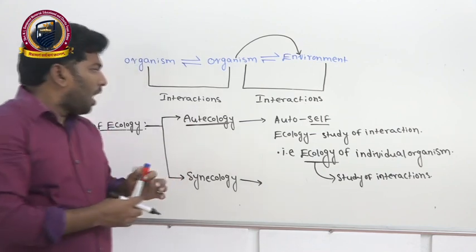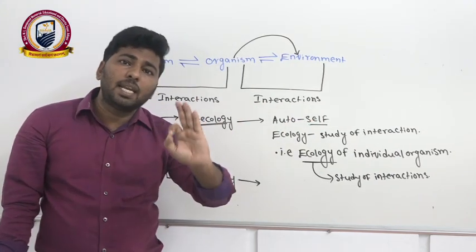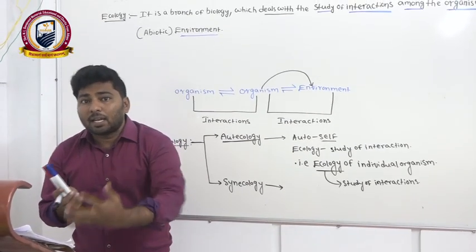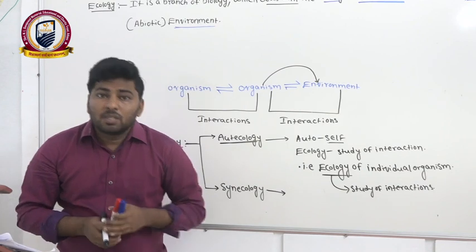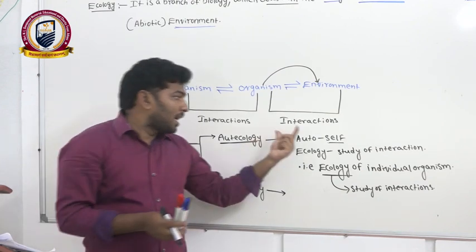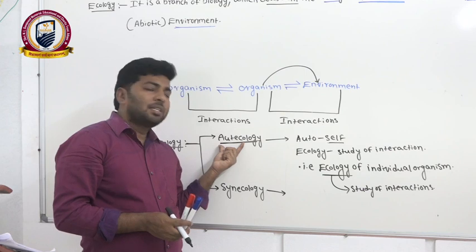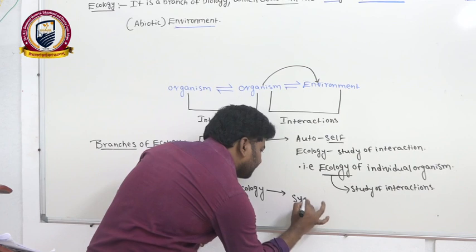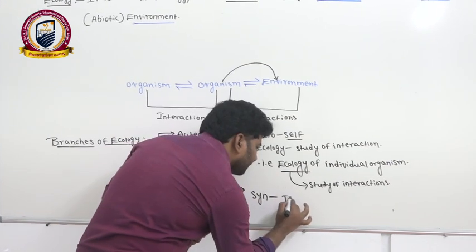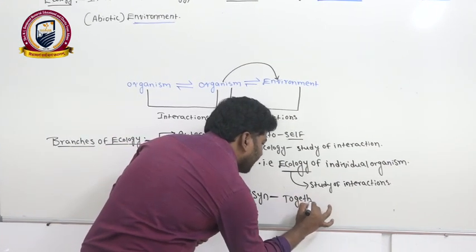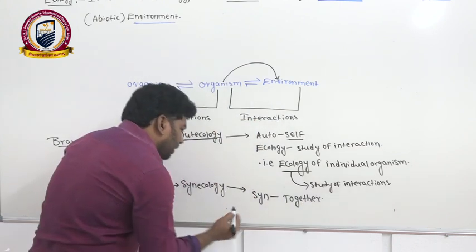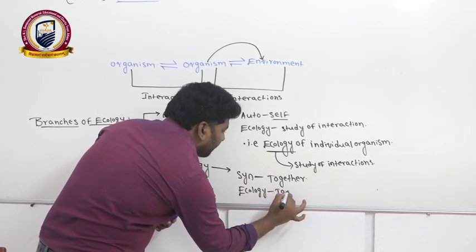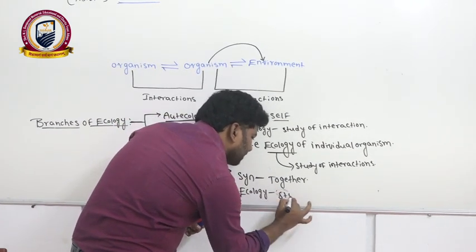Are you getting now? Auto means self. Self means only a single organism. How is it going to be interacting to survive in nature? Such interactions we are studying under this ecology. Similarly, syn means together. And ecology means the study of interactions.